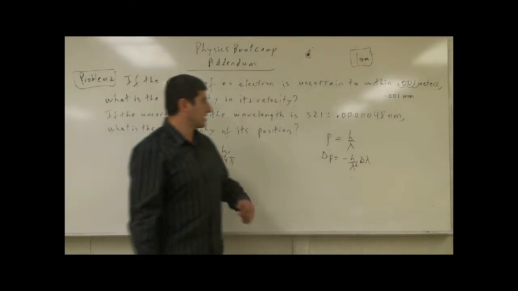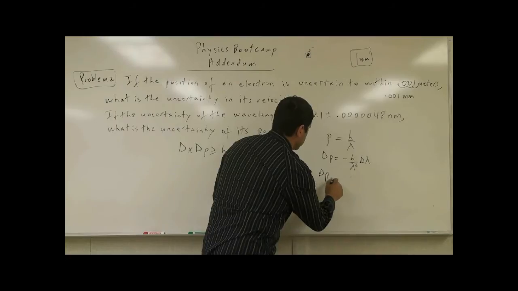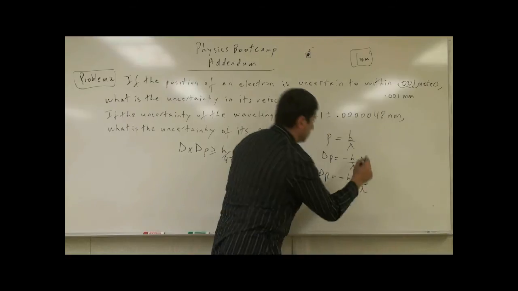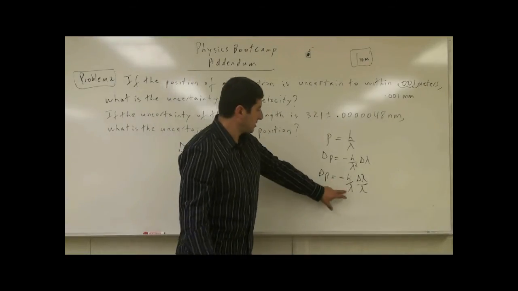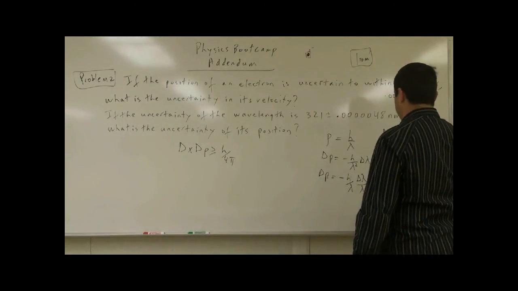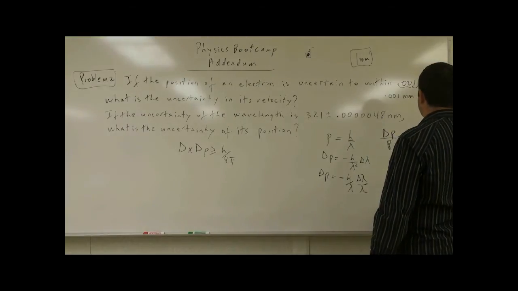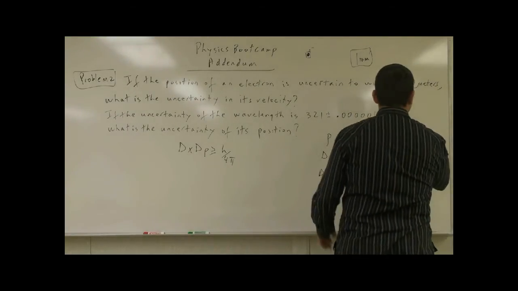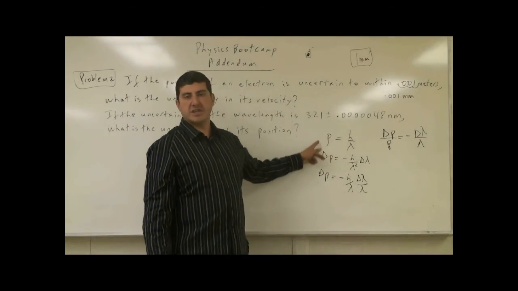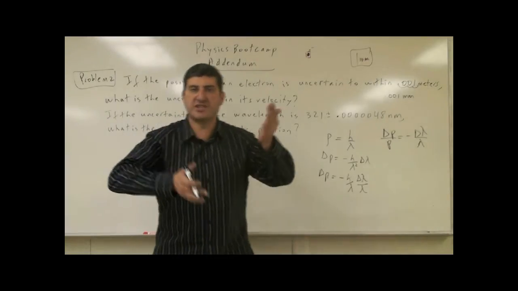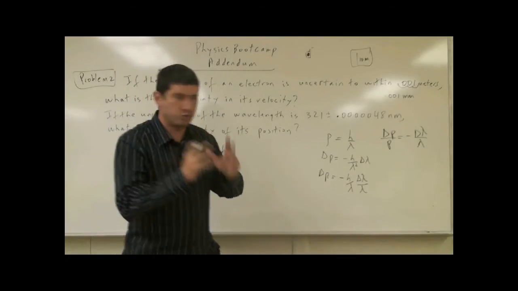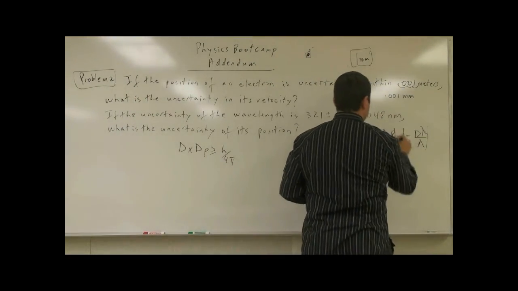Okay? And then what's going to happen is we're going to have negative h over lambda, delta lambda over lambda. And then this thing here is the linear momentum. So as it turns out, we have delta p over p is equal to negative delta lambda over lambda. Well, the only thing the negative means is that when the wavelength increases, the linear momentum decreases. So it's giving you the direction of the change. Okay? So what we're interested in is just the magnitude of this here, so just take the absolute value.